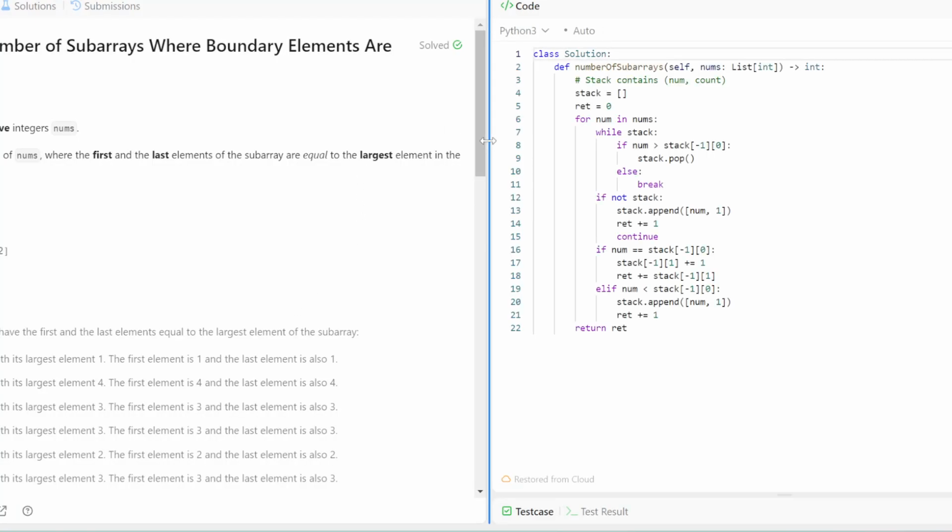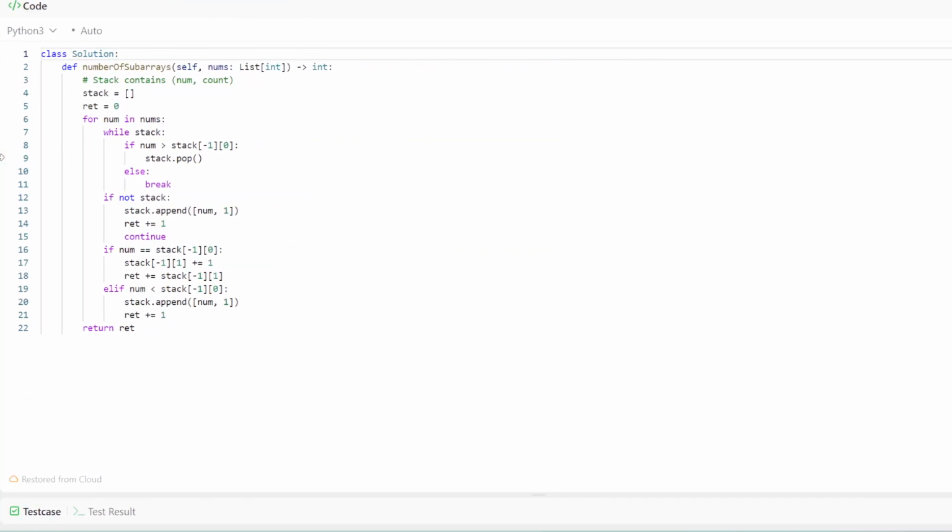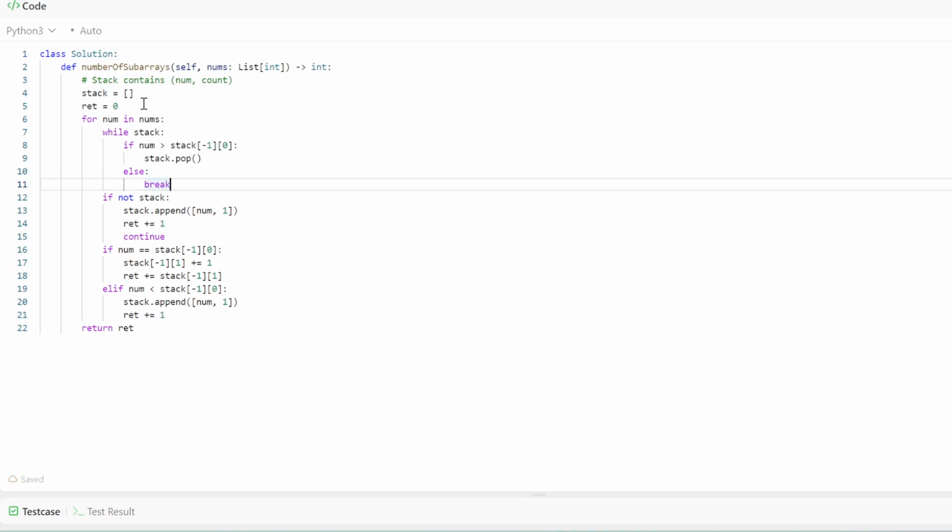Okay, so let's go to the coding of this problem. I'll go a little bit bigger here. So you can see that I start with a stack. And I find it very useful that every coder should probably have a comment defining what each stack should contain, because it actually helps a lot in the future when you try to pop things or push things into it, making sure that it's very, very consistent. So in this case, I have the value of the number itself and the number of times that it is appearing in the past, that it doesn't pass any bigger numbers.